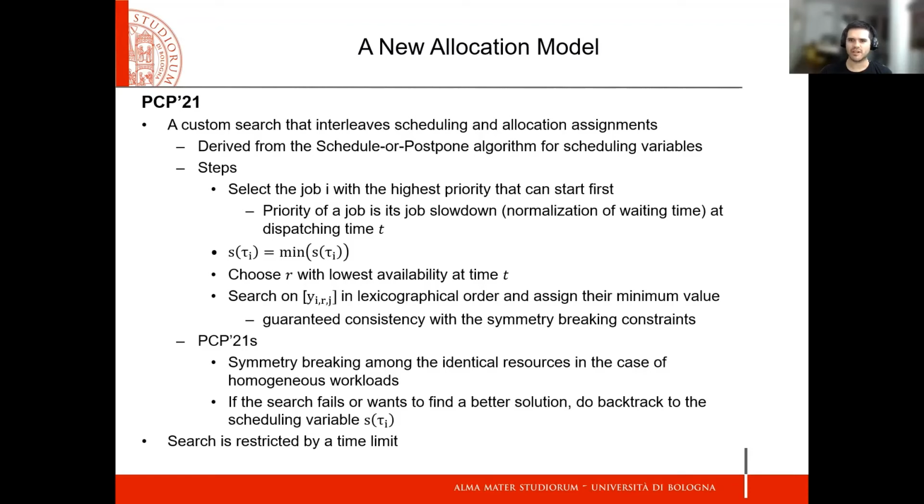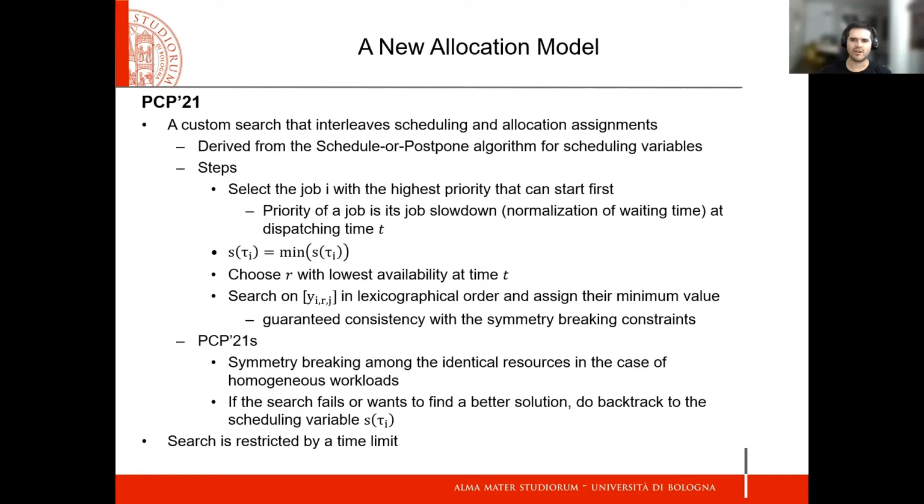Then we search on the allocation variables of that job. We start with the resource which has the lowest availability at time t. Then we select on them in lexicographical order and assign them their minimum value. This guarantees consistency with the symmetry breaking constraint on the allocation variables.